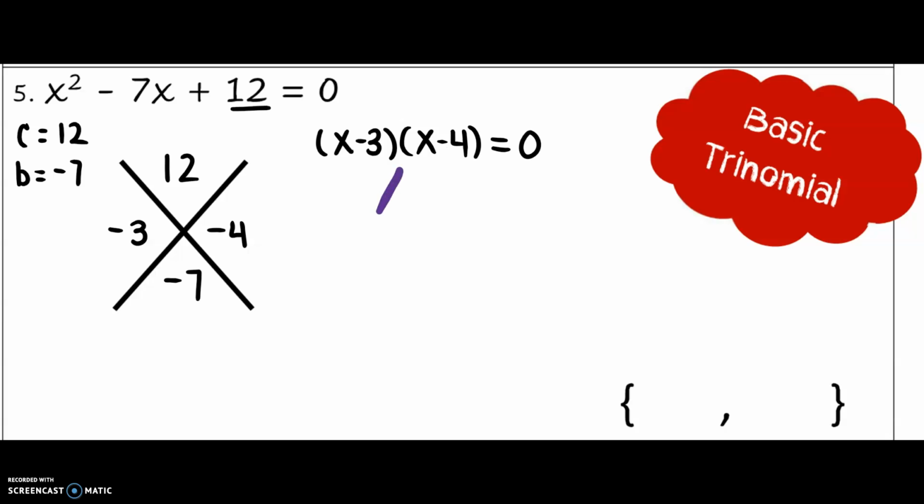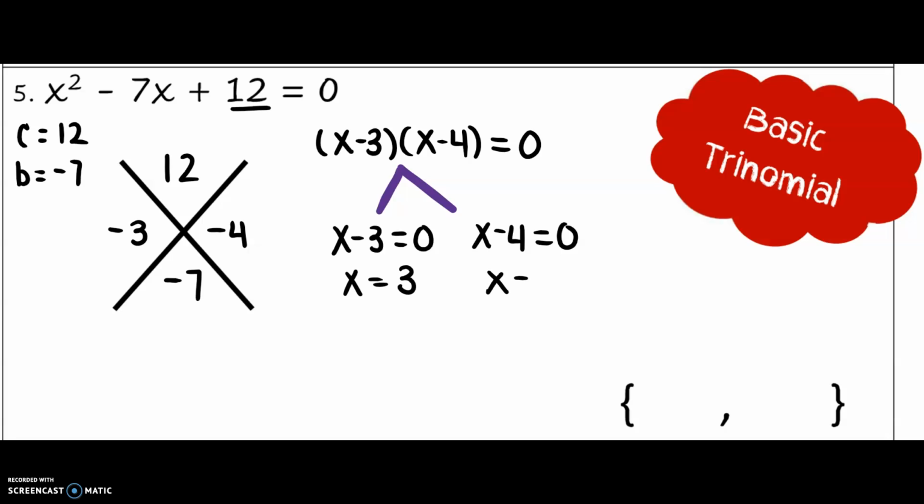We again are going to use that zero product property and set each factor here equal to 0. So solving each factor now, you should find that your two solutions after using the zero product property are 3 and 4.